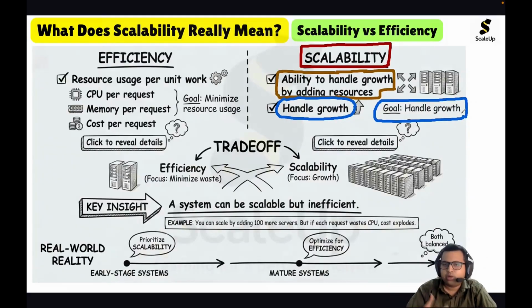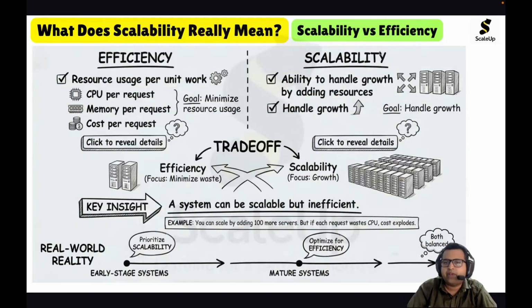As the load increases, by adding more resources, we should be able to maintain the performance of the system. That is the core essence of scalability. A scalable system can handle increasing load by adding more resources.